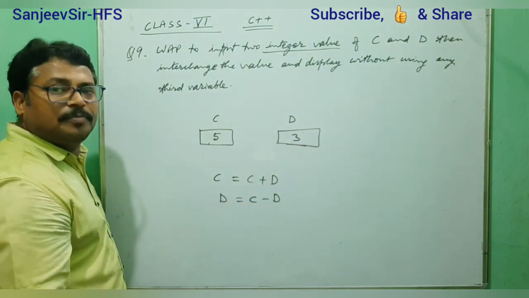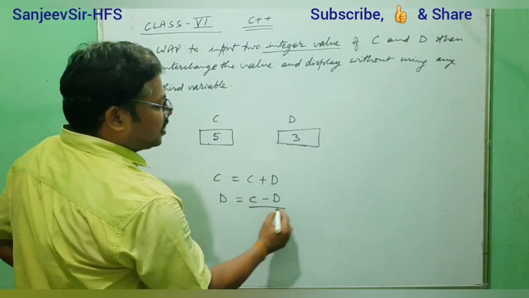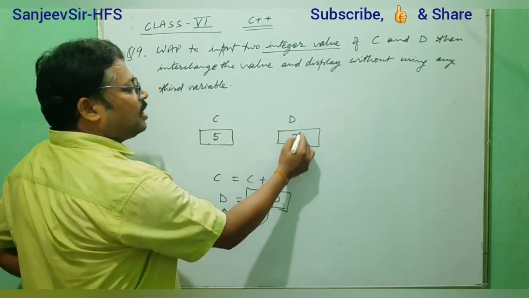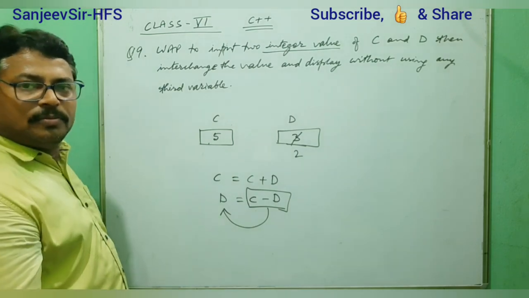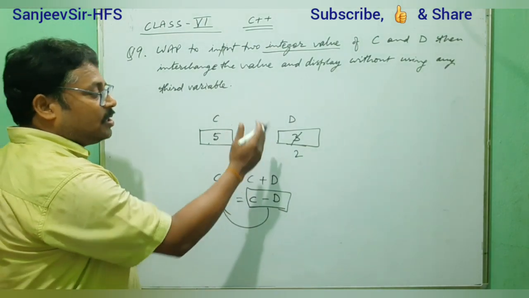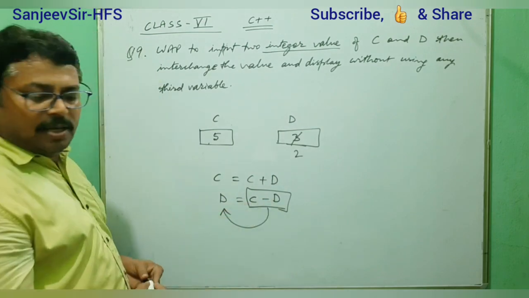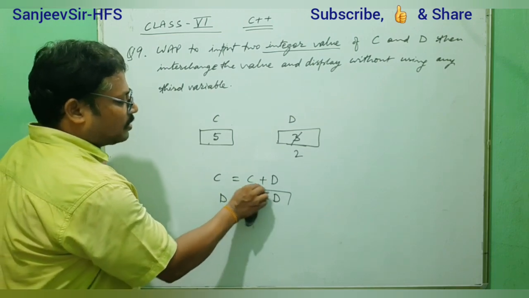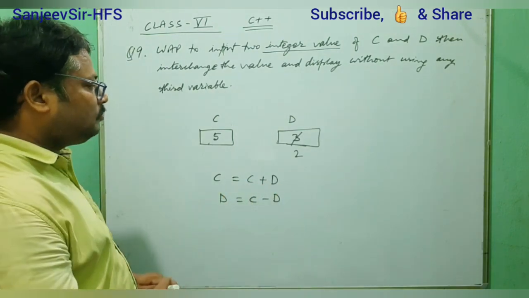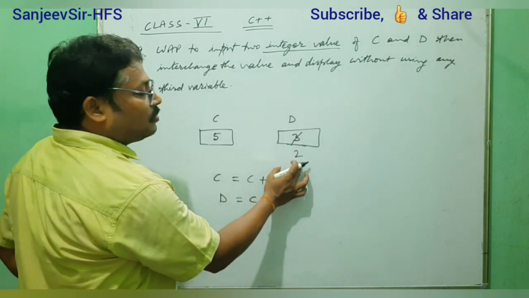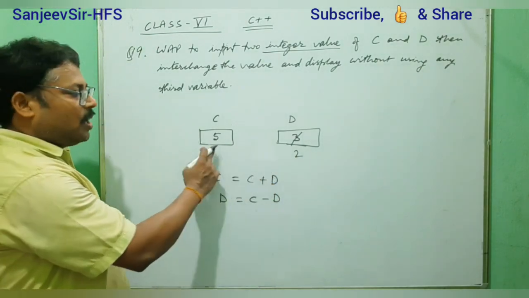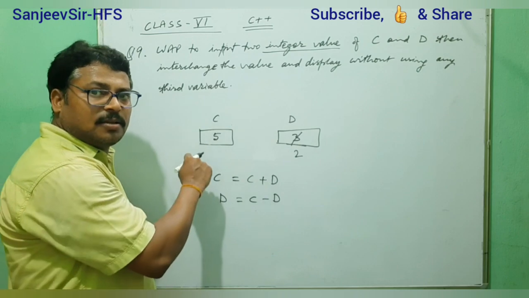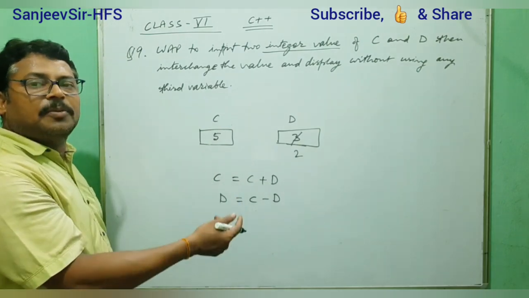So we assign in D. In such a way that C minus D, we'll assign into D, that means here D value is 3. But after assigning, the result will be assigned, and that will become 2. Now D is not having 3, D is having 2. So again you think about that. So when we have the sum 5, the addition 5, and you are going to subtract, what will be the value? 5 minus 2, minus D, that was 2. 5 minus 2, what will be the result? The result will become 3, that we need in C. So we store in C.